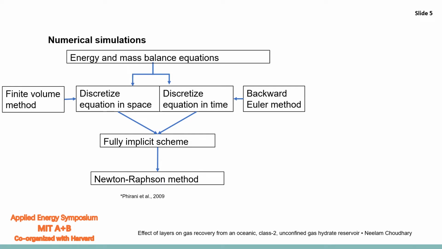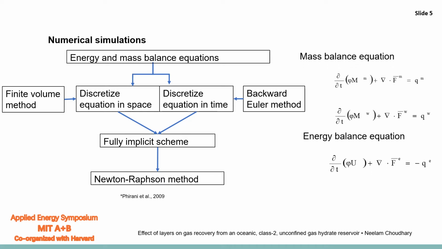We use an in-house legacy simulator which has been validated and history matched in the US DOE code comparison study. These are the mass balance and energy balance equations. They are discretized in time and space and solved with the finite volume method and backward Euler's method. The obtained fully implicit scheme is then solved with the Newton-Raphson method.